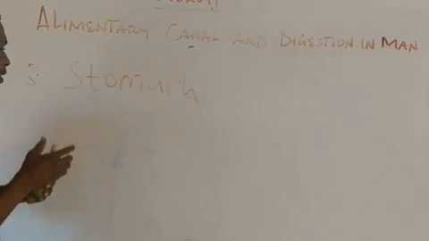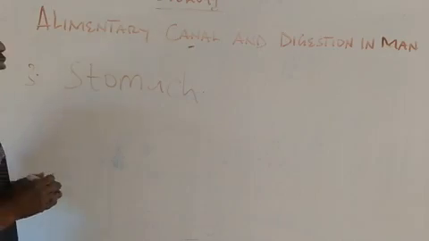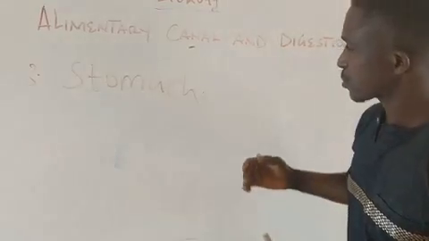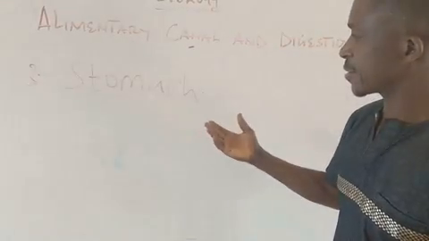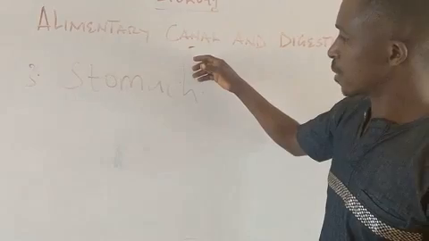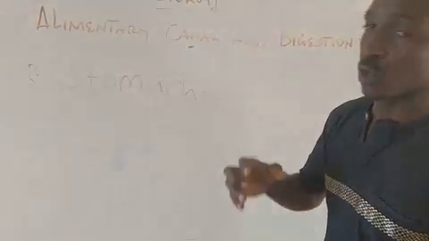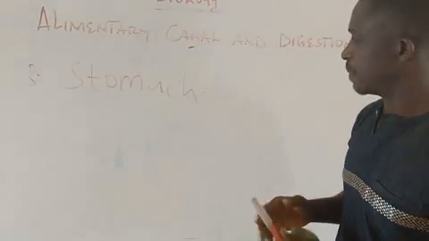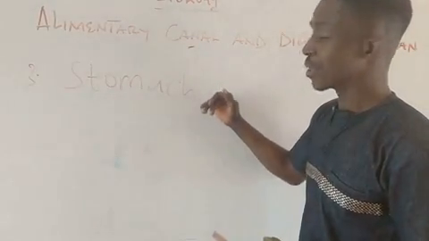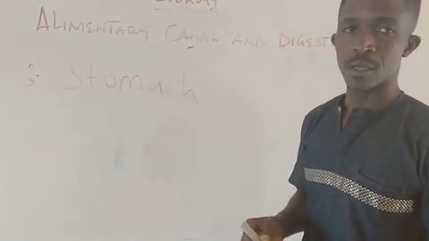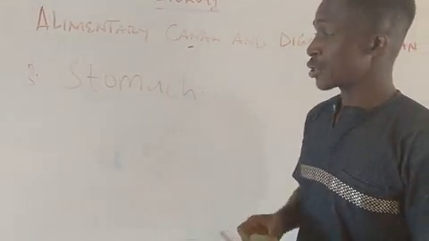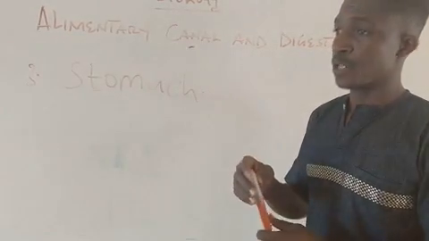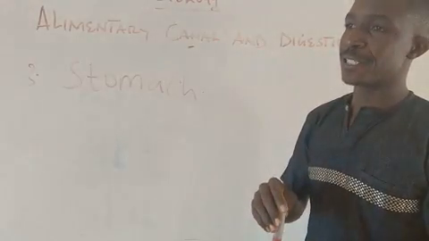So our number 3 here is called what? The stomach. Let's look at the stomach. Very, very important. So, when the food substance is being swallowed from the mouth and it follows the esophagus, or what we call the gullet, to the stomach, what is going to happen there is that the food will be temporarily stored. The food will be what? Temporarily stored.